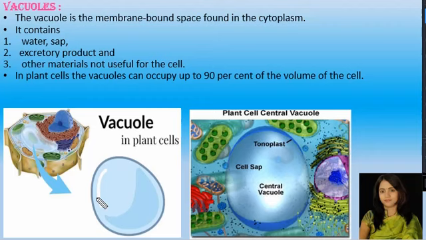That is, it acts as a temporary stomach where, when the food molecule enters into a cell of the amoeba, it forms a vacuole and the food is being digested. Useful food material is being transported into the cytoplasm, and waste material is being thrown out of the cell. Okay, so in amoeba the contractile vacuoles and the food vacuoles are present. So these are the functions of vacuole.